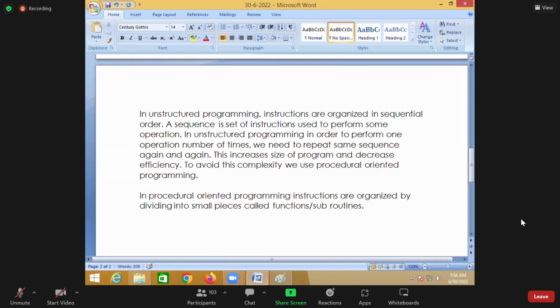In procedural oriented programming, instructions are organized by dividing them into small pieces called functions, or you can call them subroutines.